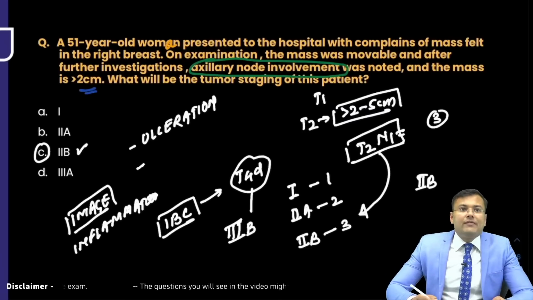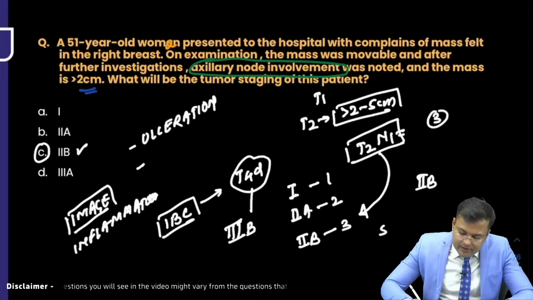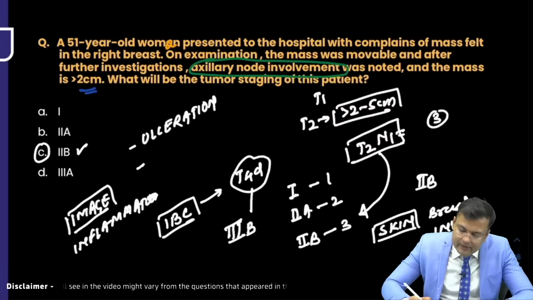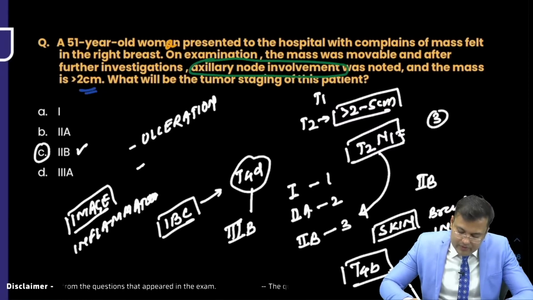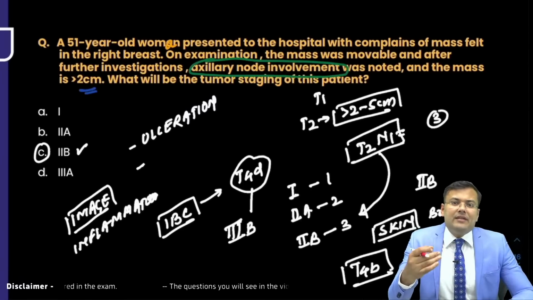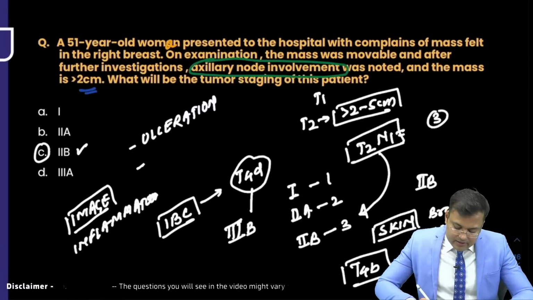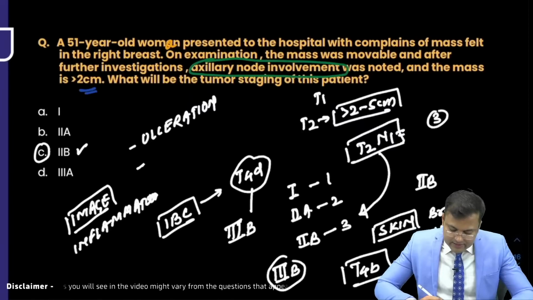Okay, so if the tumor is mobile and skin is involved, if there is involvement of breast skin, it means what? This is T4B. Whenever there is involvement of breast skin, T4B, it is stage 3B, that is locally advanced breast cancer.